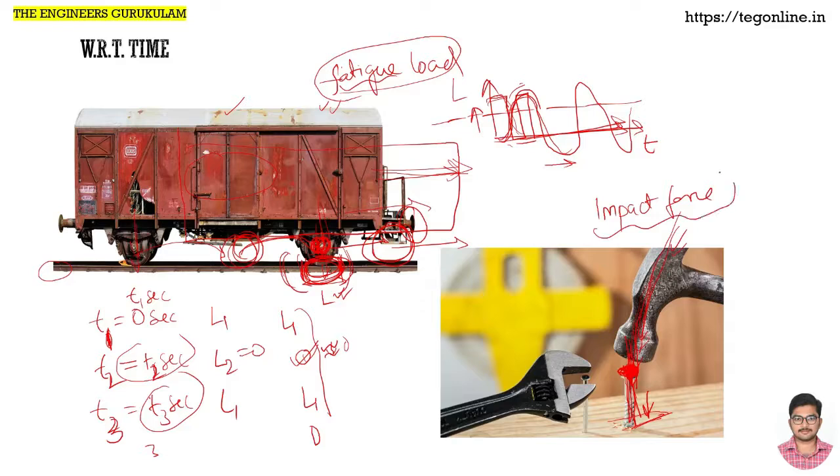So, impact force. There is a special case for impact force, where instead of striking directly, we strike from a certain height. For example, from this height we bring the hammer down to hit it. So this is the distance.